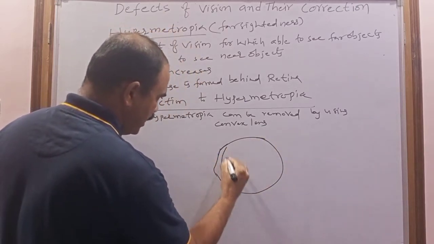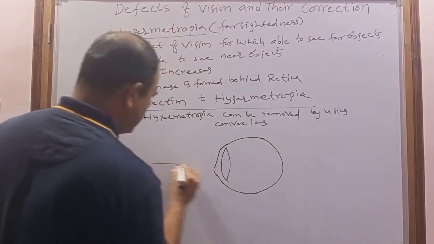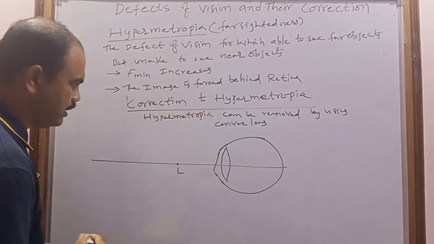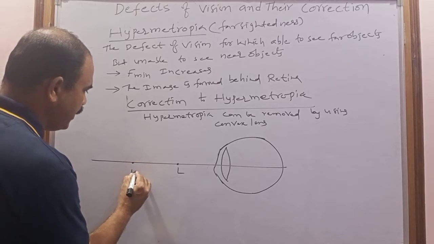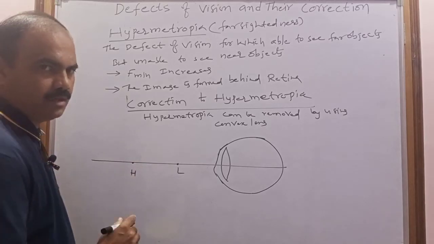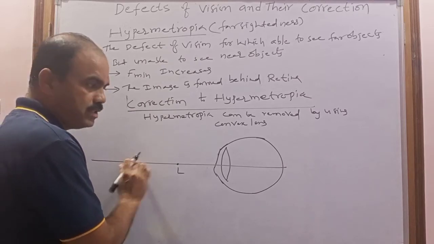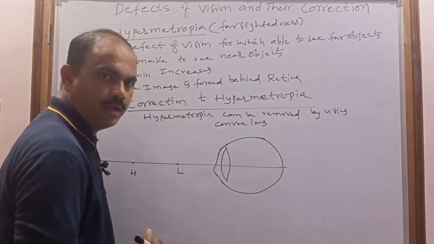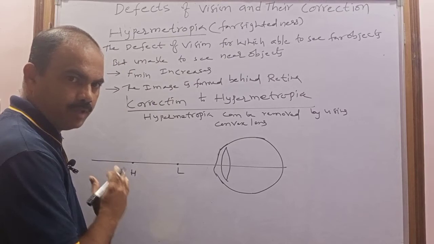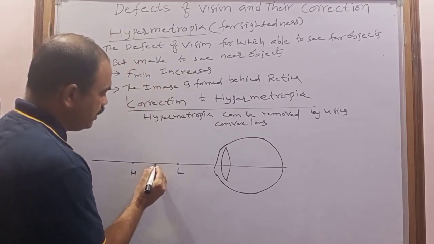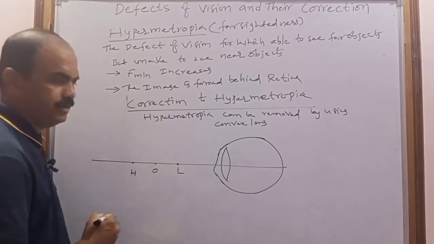Now this is the eye lens of that person. This is the principal axis, this is called the least distance of distinct vision, and this is called the near point. The near point is nothing but the point of minimum distance for which this eye lens can form the image on the retina. This is the near point, this is the minimum distance. Now consider the object is between H and L.